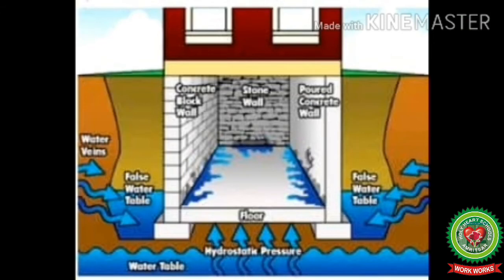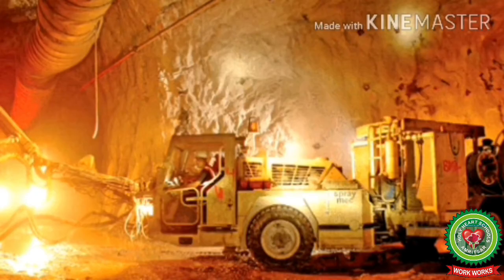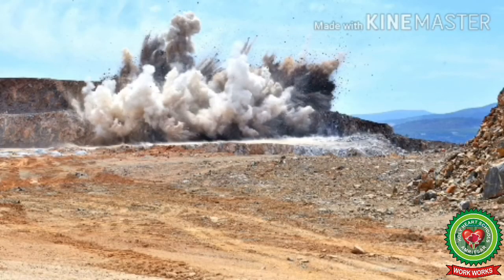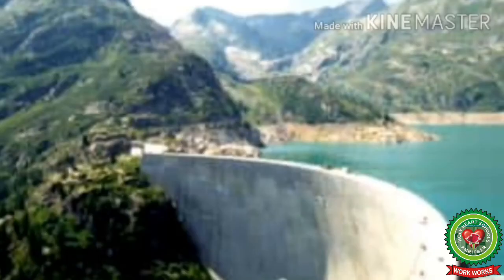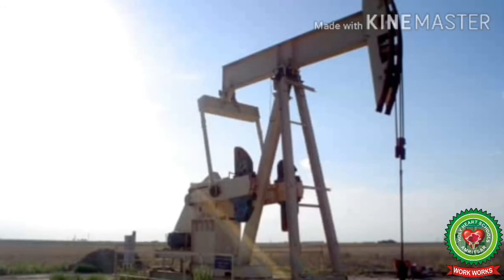The next cause of earthquake is hydrostatic pressure. Hydrostatic pressure is the pressure that is generated by the weight of liquid above the measurement point when the liquid is at rest. Certain human activities like deep underground mining, blasting of rocks by dynamite for the construction of dams, nuclear explosions, water storage in big reservoirs and dams, and pumping of groundwater or petroleum are also responsible for earthquakes of various magnitudes.